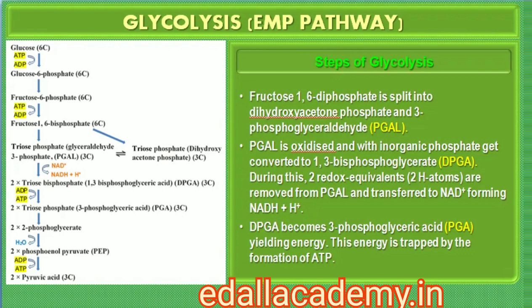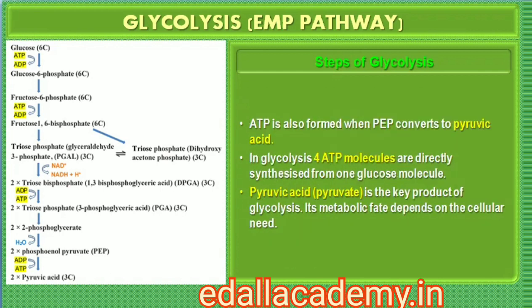We find that there is one step where NADH plus H plus is formed from NAD plus. This is when 3-phosphoglyceraldehyde, PGAL, is converted to 1,3-bisphosphoglycerate, BPGA. Two redox equivalents are removed, in the form of two hydrogen atoms, from PGAL and transferred to a molecule of NAD+. PGAL is oxidized and with inorganic phosphate gets converted into BPGA. The conversion of BPGA to 3-phosphoglyceric acid, PGA, is also an energy-yielding process. This energy is trapped by the formation of ATP. Another ATP is synthesized during the conversion of PEP to pyruvic acid.